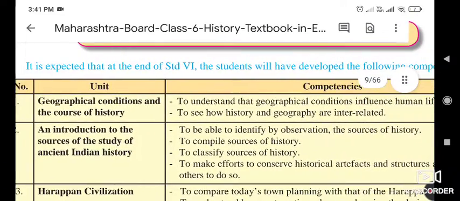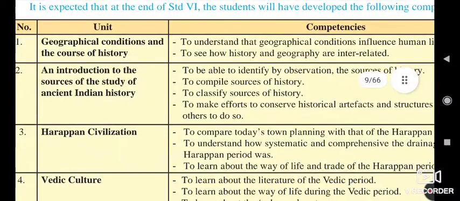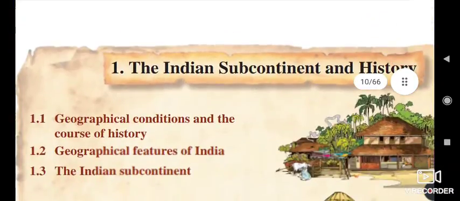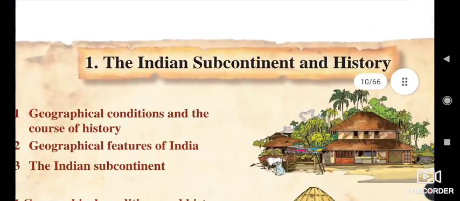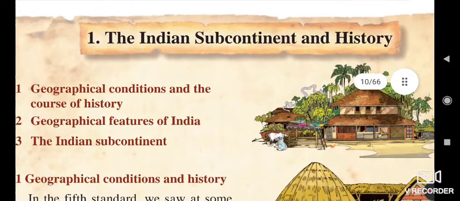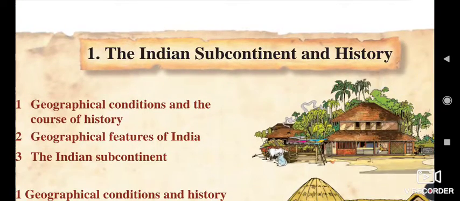Okay. So here for the first lesson, that is the Indian subcontinent and history. In this lecture, we look at the relations between the geographical area of the subcontinent and ancient history.